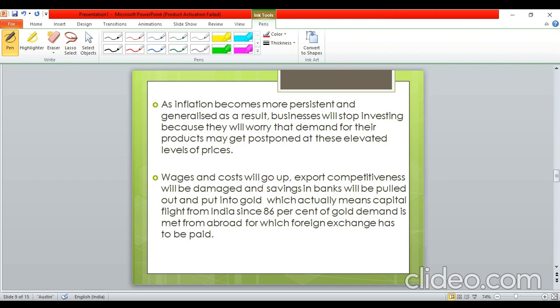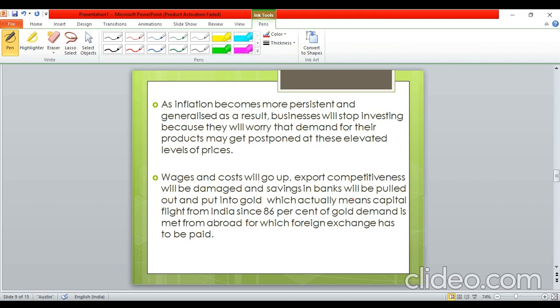अभी इससे क्या होगा? अगर फर्म्स को वेजेस ज्यादा देने पड़ रहे हैं और कॉस्ट भी बढ़ रही है, सो ऑब्वियसली export competitiveness will be damaged of these firms. और जो लोग हैं, जो households हैं, so they will pull out their savings from banks, because they will realize कि फ्यूचर में इन्फ्लेशन होगा, and because of the inflation our real savings are nothing. The real interest rate that we are getting from the savings account, that is nothing, right?